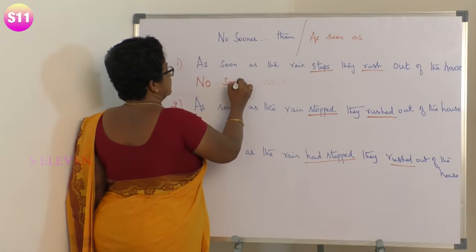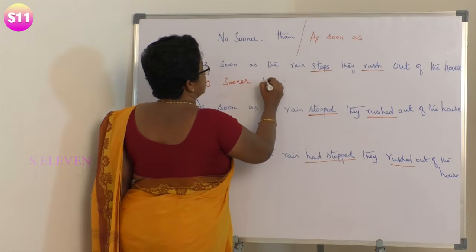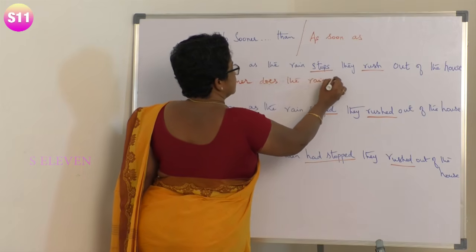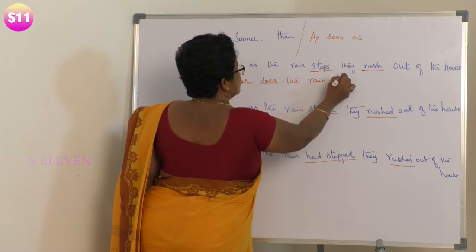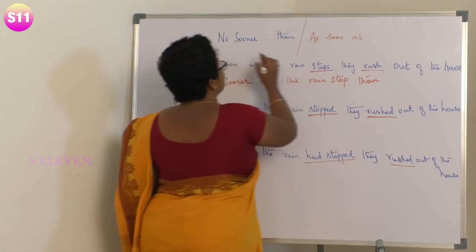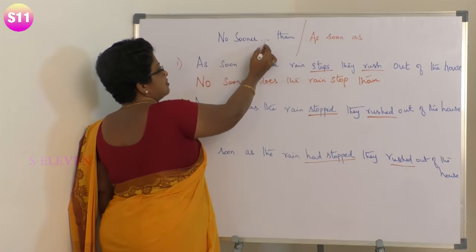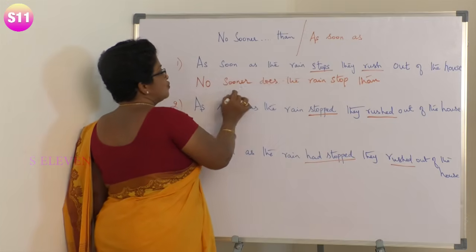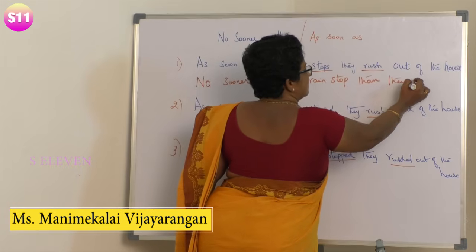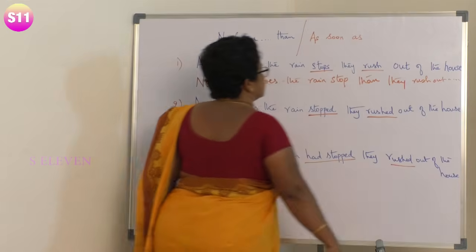No sooner does the rain stop than, that will be followed by "than", because "no sooner" will be followed by "than". Why are they giving this dot? Because we are using some other words. No sooner does the rain stop than they rush out. That's all. Same thing. Than they rush out of the house.